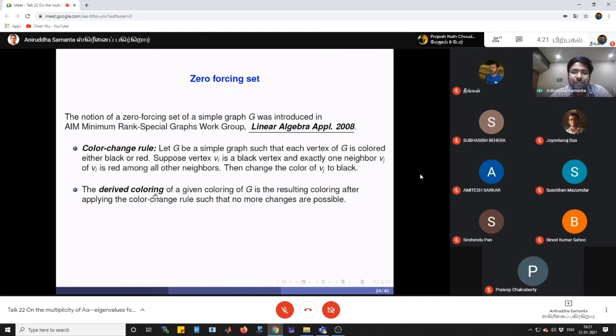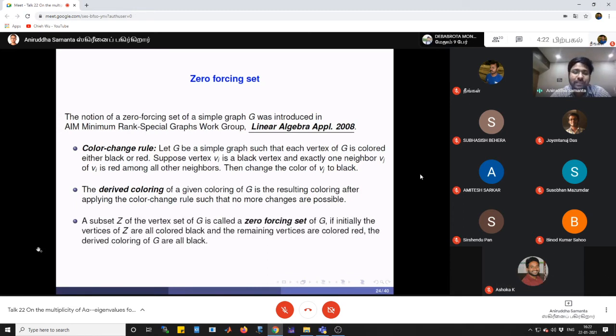Then what is a derived set? So the derived coloring of a given coloring of G is the resulting coloring after applying the color change rule such that no more changes are possible. Means we continuously apply the color change rule so that no more changes are possible. At that time, the coloring of the graph will be the derived coloring of the given coloring of G, right?